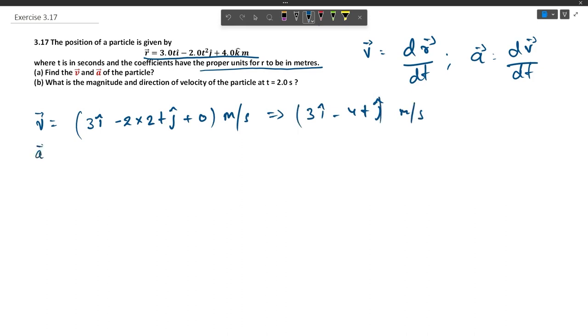Similarly, we can find the acceleration by differentiating this with respect to time. The derivative of velocity with respect to time will give us the acceleration. Here 3 is constant, so it is going to be 0, and minus 4t, with dt by dt being 1, gives minus 4 j cap meter per second square. Now we have got the vectors for velocity and acceleration.